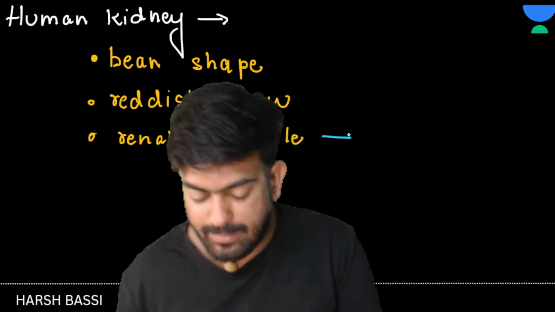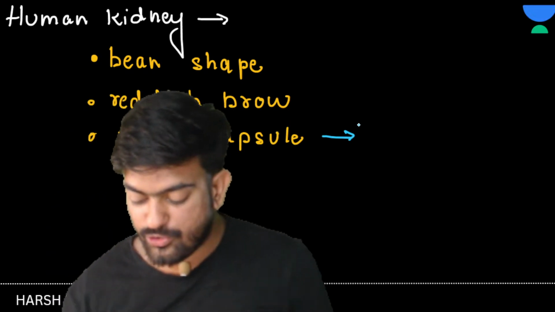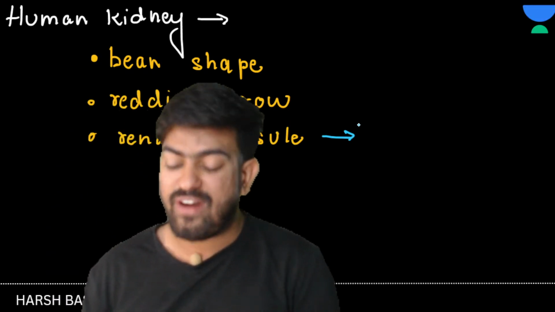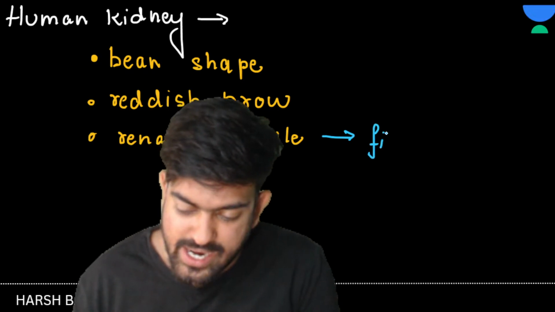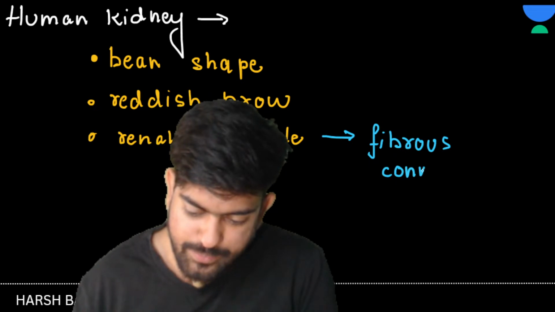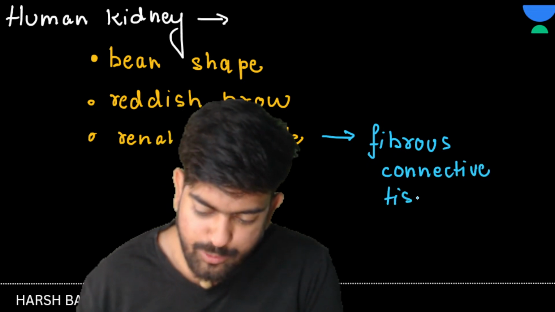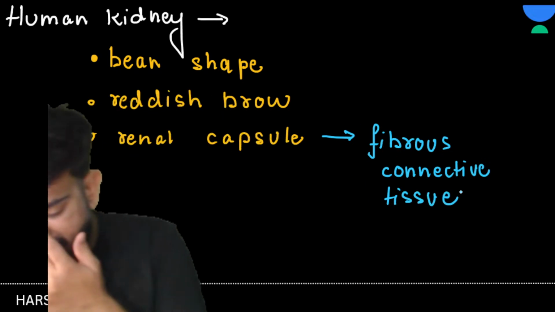Anyone in the comment section, बच्चों, कौन सा tissue से ये बना है? The renal capsule is made up of fibrous connective tissue, right?